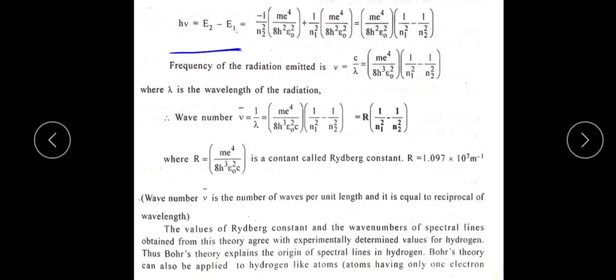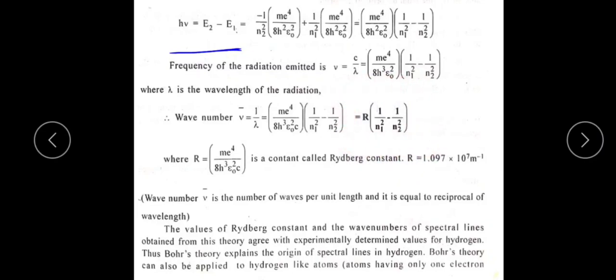Epsilon naught value is 8.854 into 10 raised to minus 12. Then c is the speed of light. After substituting these values, you will get the R value as 1.097 into 10 raised to plus 7 per meter. This is an expression for wave number.